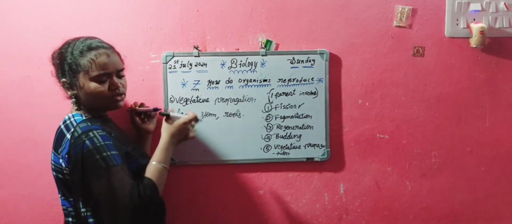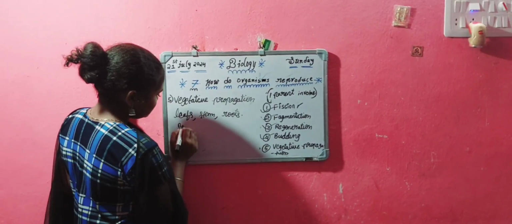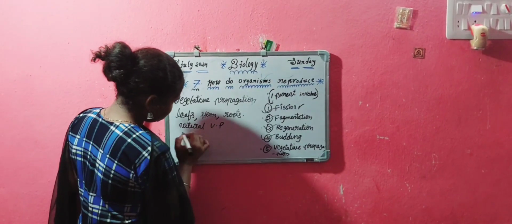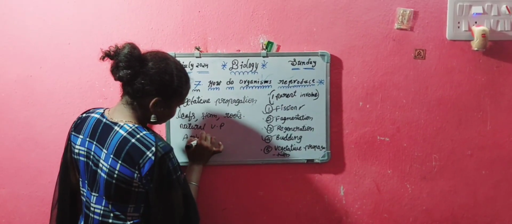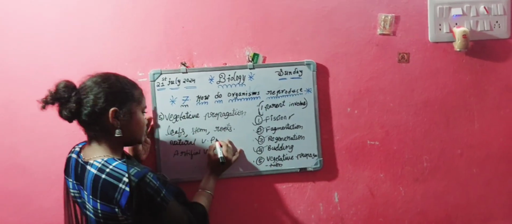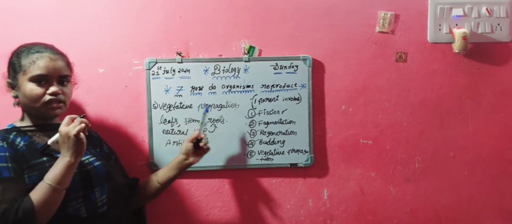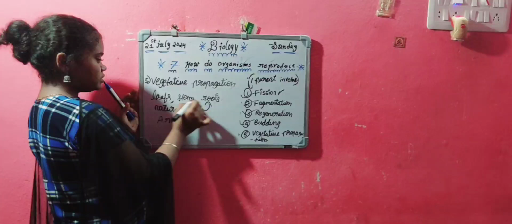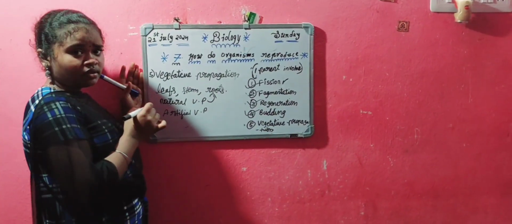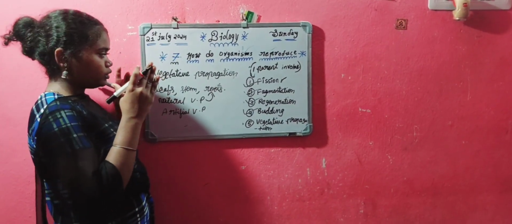And again, vegetative propagation is divided into two types. That we call natural vegetative propagation and artificial vegetative propagation. In natural vegetative propagation come leaves, stems and roots. In plants, the roots, stems and leaves are the vegetative propagation, means natural vegetative propagation. In plants we have flower. Flower is the reproductive organ, reproductive propagation.